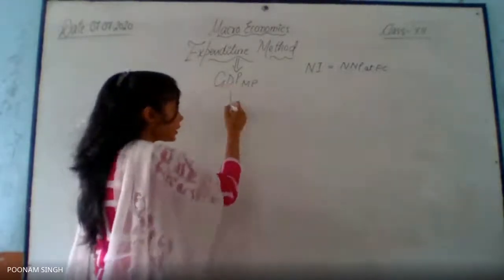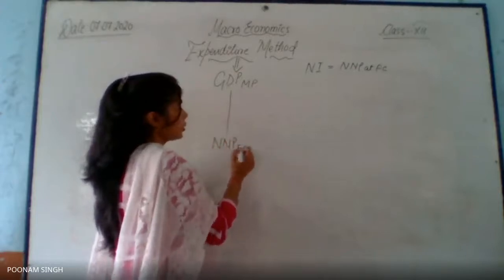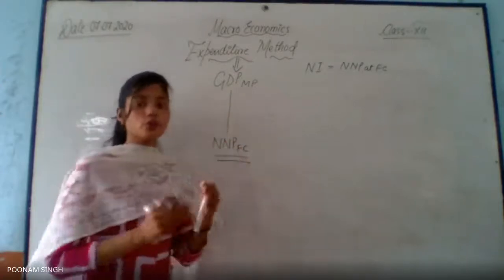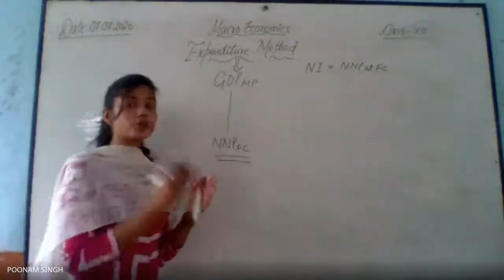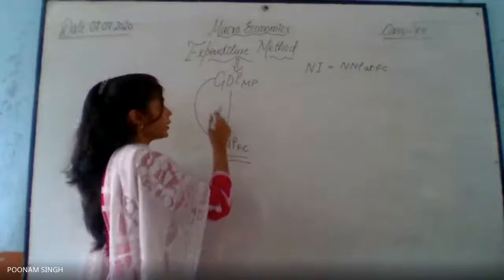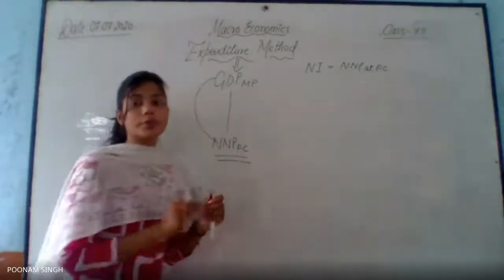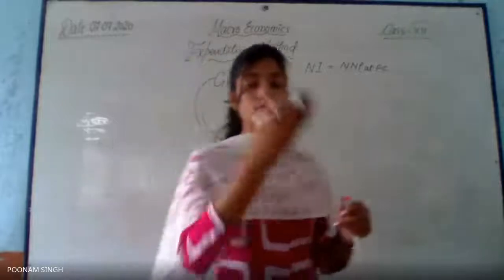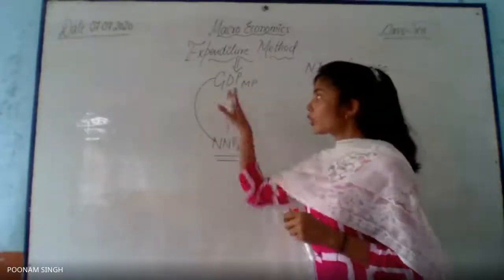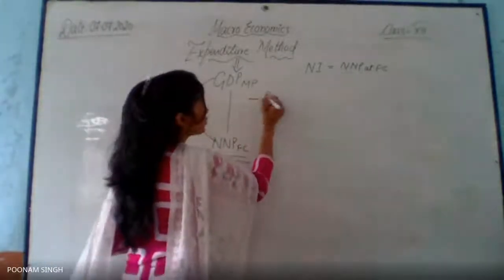So definitely we need conversion now. NNP at FC. For conversion, you know how to do it. So you have to tell me what the conversion would be. Convert G into N. It means the first G is gross and the first N always will be net, right? So from gross to net, what should I do? In order to convert gross into net, what should I do? Very good, very nice. That will be less depreciation.